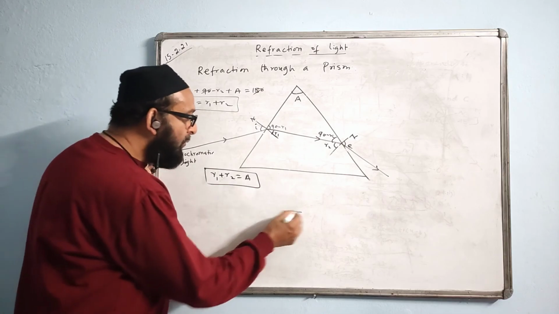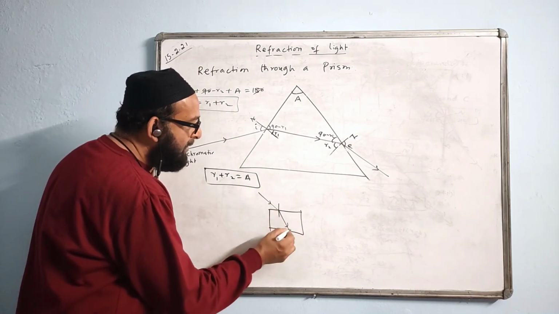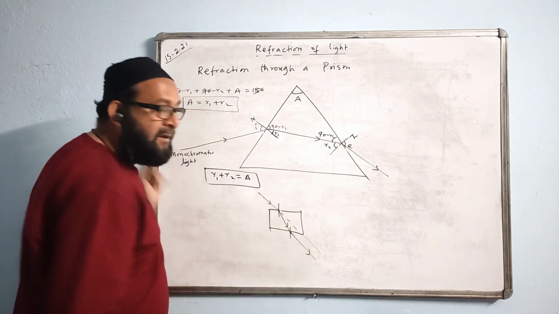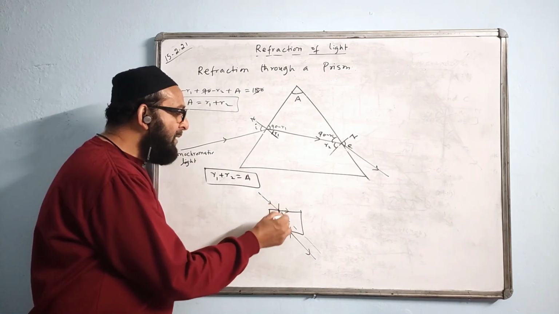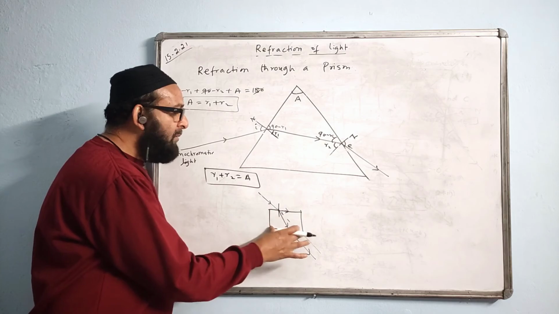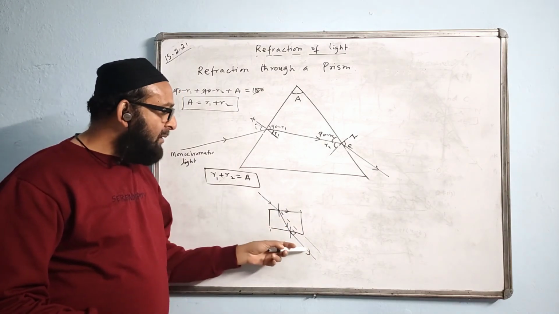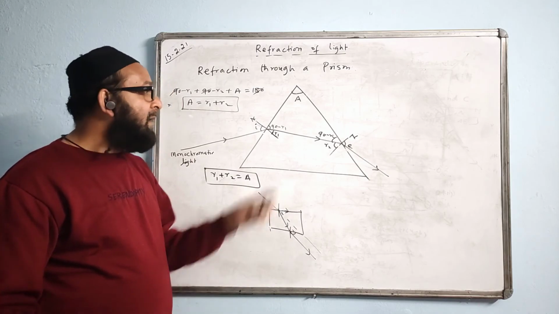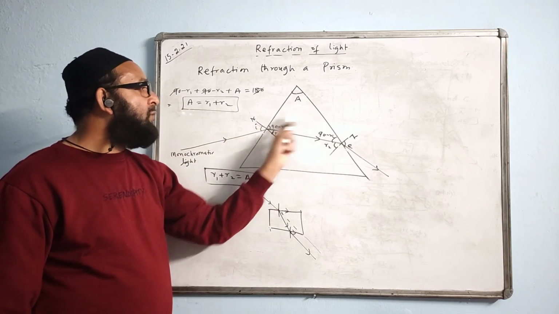In a glass block, you remember the incident ray was like this, and the emergent ray was like this. These two rays were parallel. The incident ray and the refracted ray were parallel because these two rays are contained by two parallel sides. This side was parallel, this one parallel, so there was no angle between them. But here, the incident ray and the emergent ray will never be parallel because these two sides are not parallel.